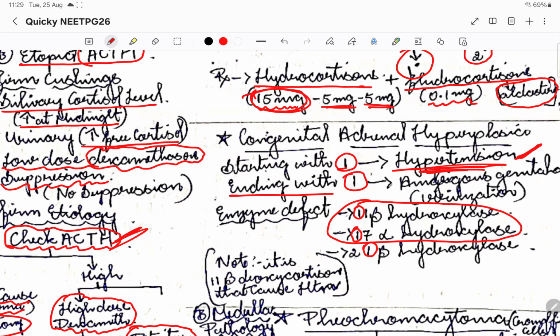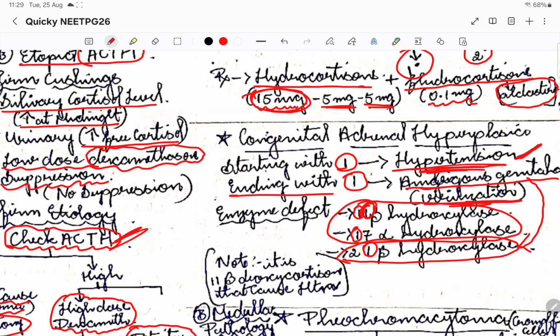So please see, ending with 1, that is 21 beta hydroxylase. If it is affected, we'll see ambiguous genitalia, that is virilization, will be there. In 11 beta also there is the 1 ending, right, ending with 1. Here also it is the same thing: ambiguous genitalia with hypertension, the patient will have. And ambiguous genitalia is more prominent in 21 beta hydroxylase.